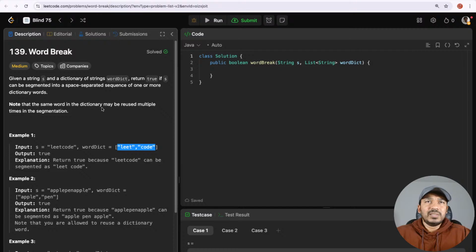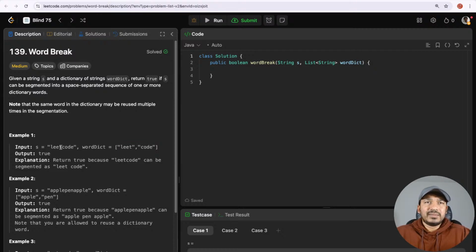The same word in the dictionary can be reused multiple times in the segments. We need to determine whether we can form this string S using multiple words from the dictionary.